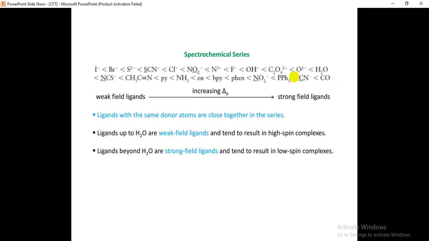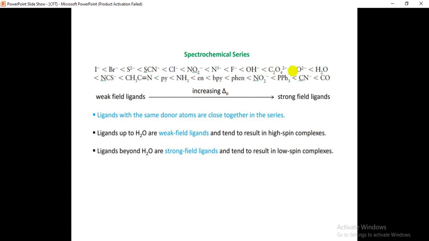Beyond the water molecule, the ligands from NCS minus to CO carbonyl are strong field ligands, and they form low spin complexes.